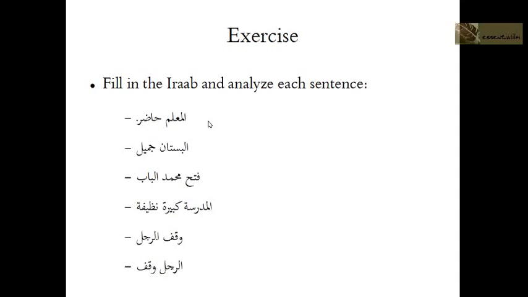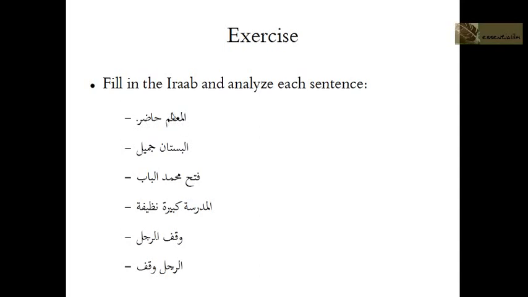Okay, the mubtada we know has to be ma'rifa, and here it is ma'rifa. Alif and lam is a sign of a word being ma'rifa. It is the teacher, not a teacher, but one specific teacher. Al-muallimu, and remember, we said that both mubtada and khabar have to be marfu'.